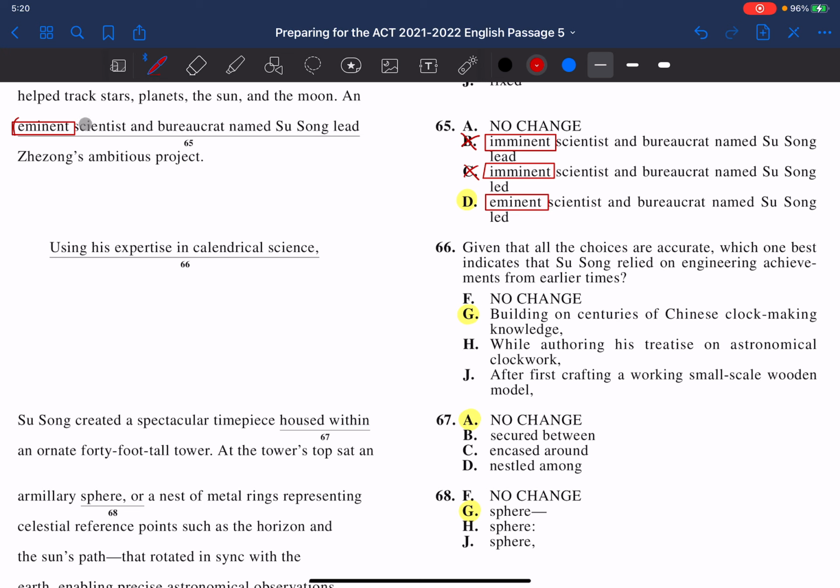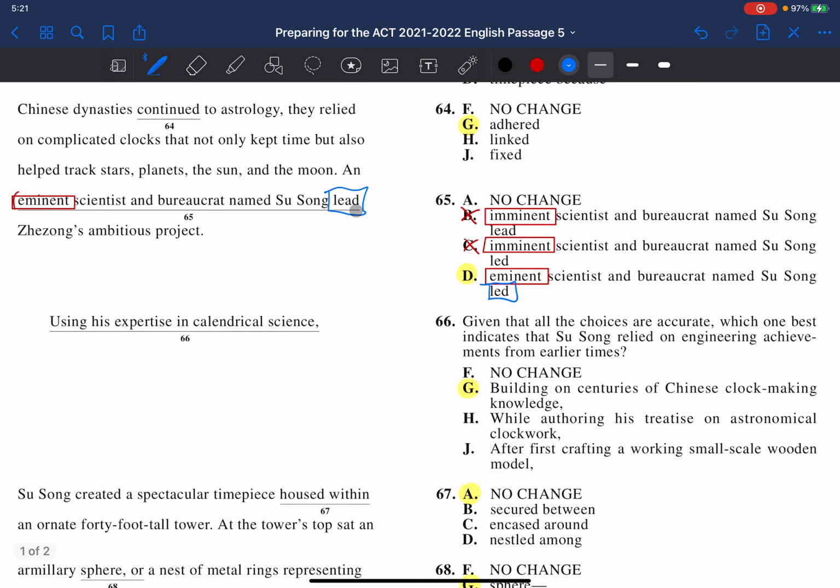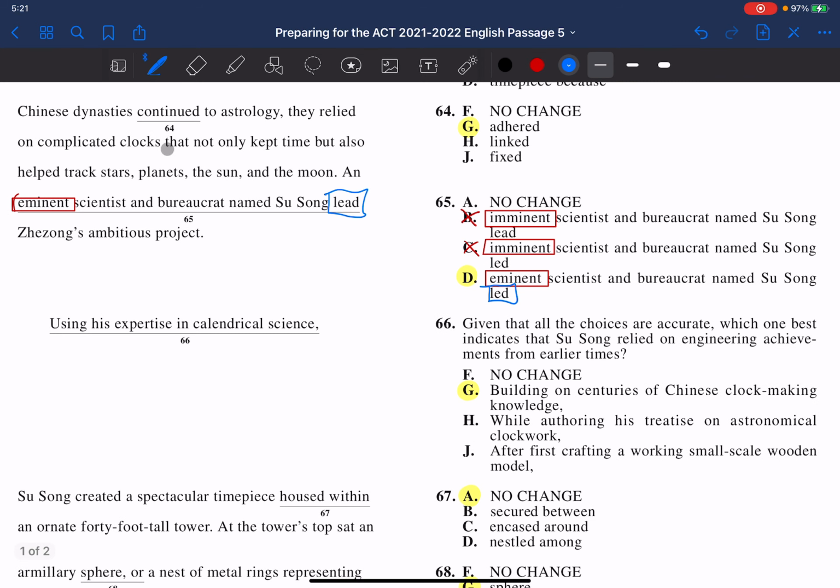So between leaving it like this or changing it to this, the difference is right here in this word. Either lead or led. Now lead is present tense and led is past tense. If we look back to the previous sentence and to the sentence that follows it, they're all in past tense. And so we always want to keep the tense the same. So we don't change it because we want this to be past tense like it is before and after.